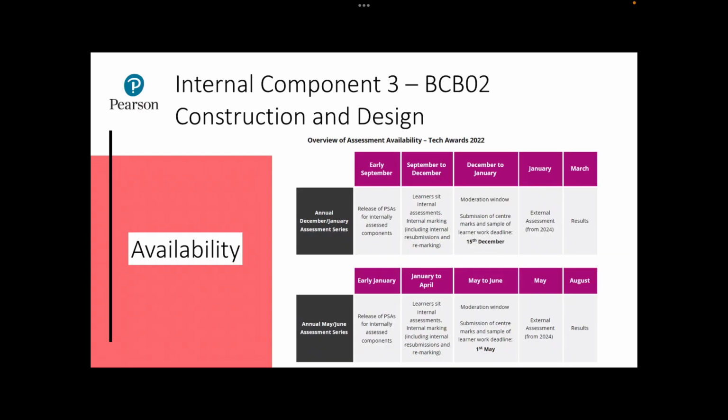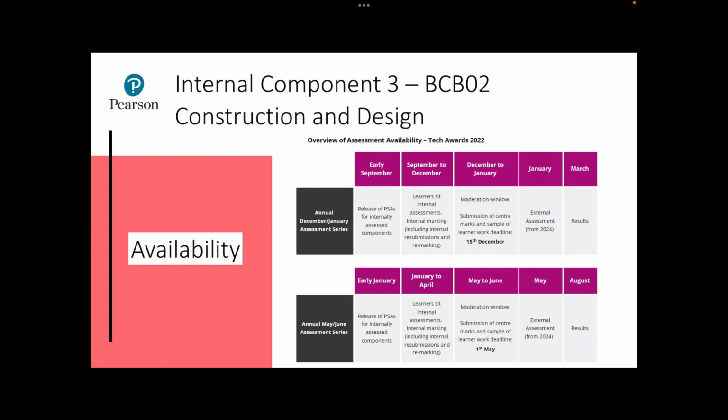The Pearson set assignments will be made available at 2 different times in the academic year. The first PSA will be released in early September, with the learners able to complete that PSA between September and December. The upload of the learner work and the candidate's marks should be made by the 15th of December. It will be assessed during January, with results being released in March.